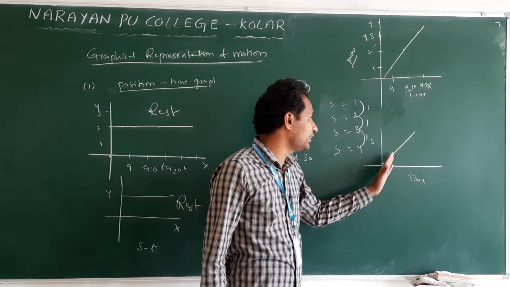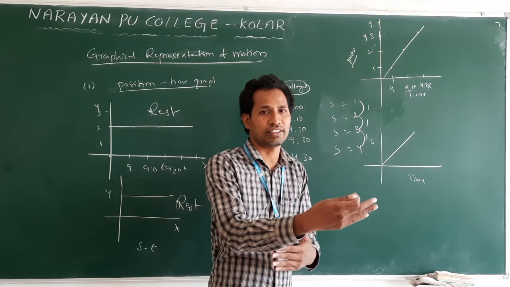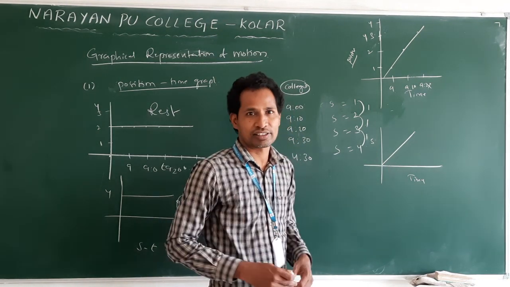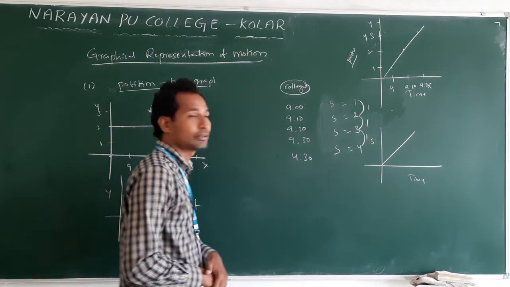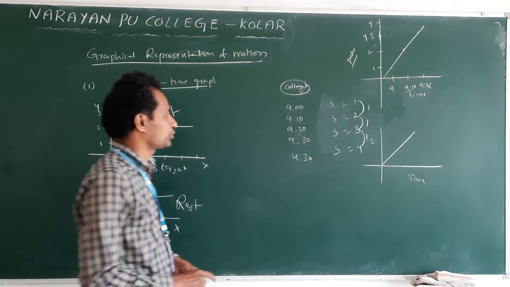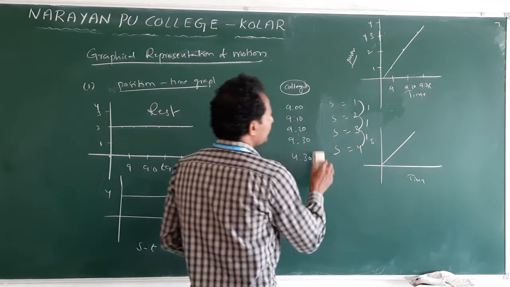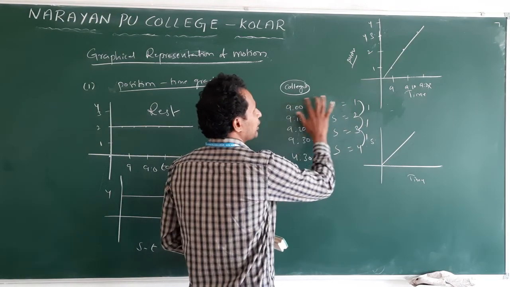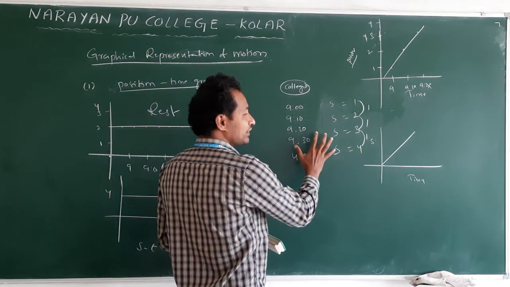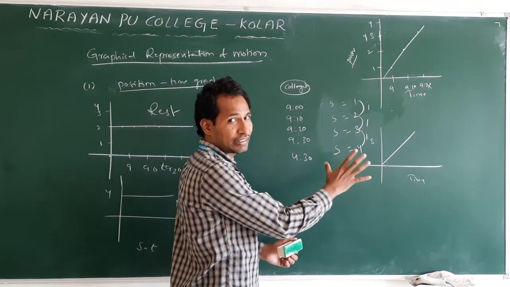Then how do we find the velocity? That we will see in the first PU in the regular classes. Clear? You just understand this. I am taking this as an example to understand the nature of the graph.